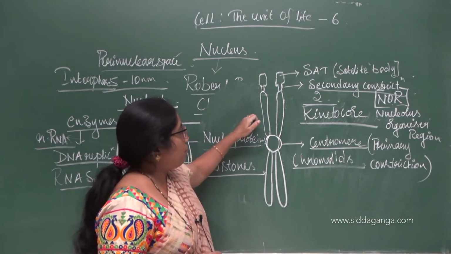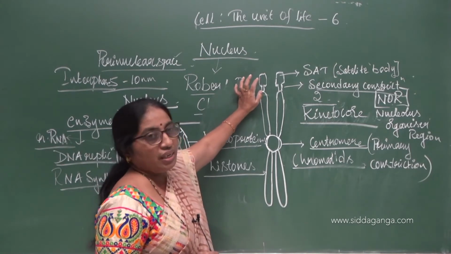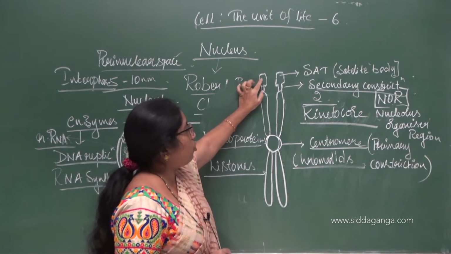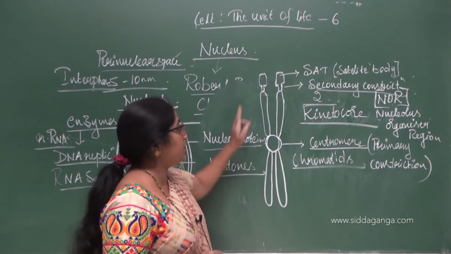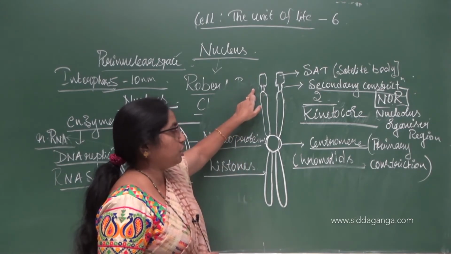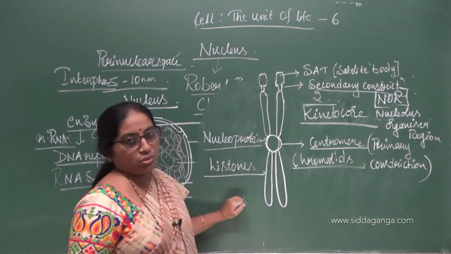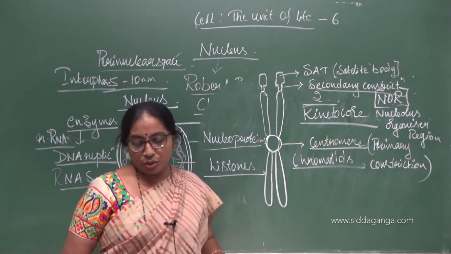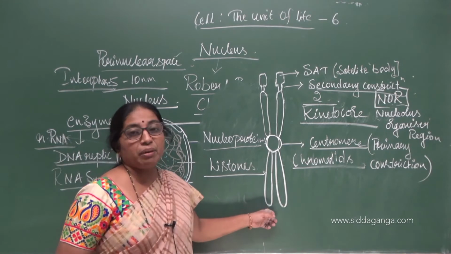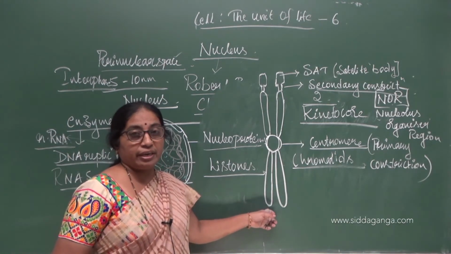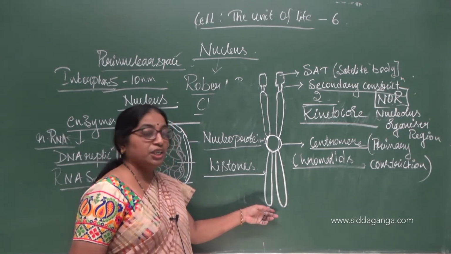The chromosomal fiber which extends beyond the secondary constriction is called the satellite body, and chromosomes which contain it are called satellite chromosomes, or SAT chromosomes. The tip of the chromosome is called the telomere.